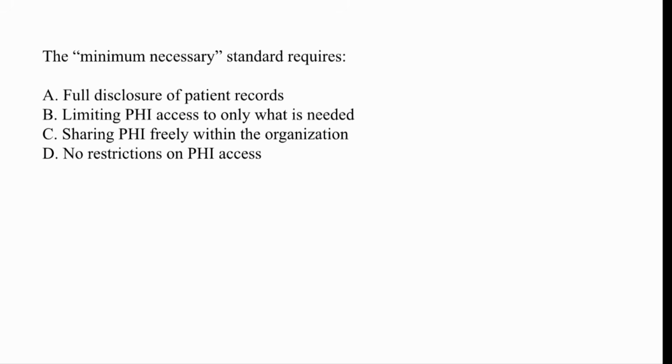The minimum necessary standard requires: Option A, full disclosure of patient records. Option B, limiting PHI access to only what is needed. So what is PHI? Protected health information. Option C, sharing PHI freely within the organization, and option D, no restrictions on PHI access.